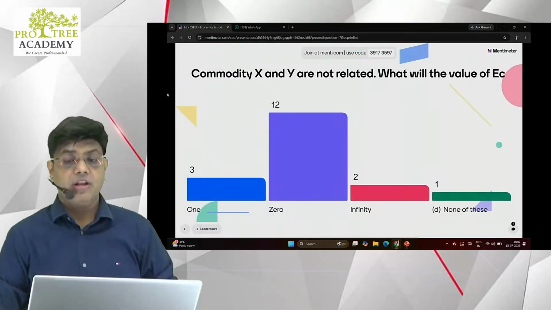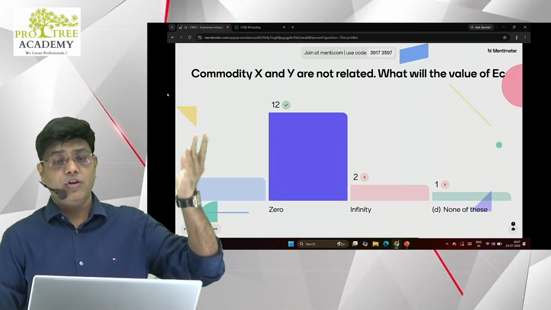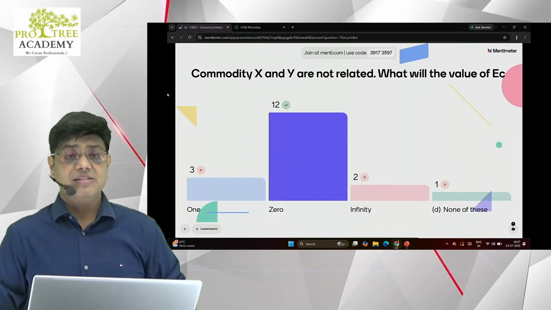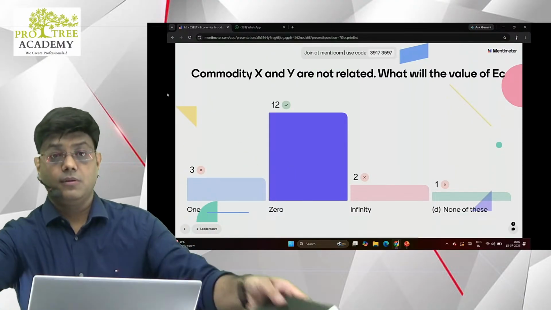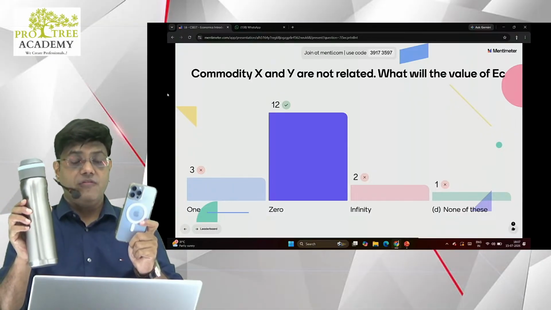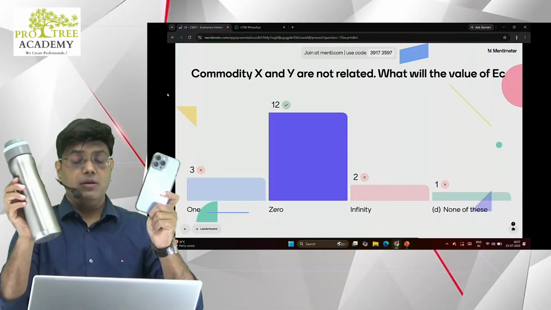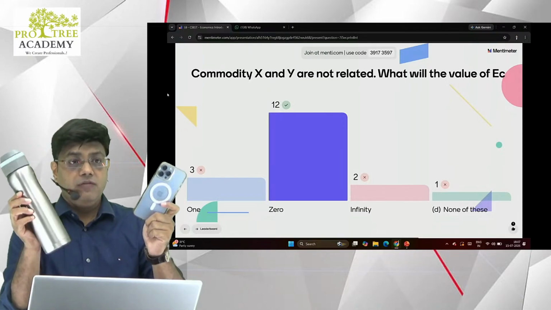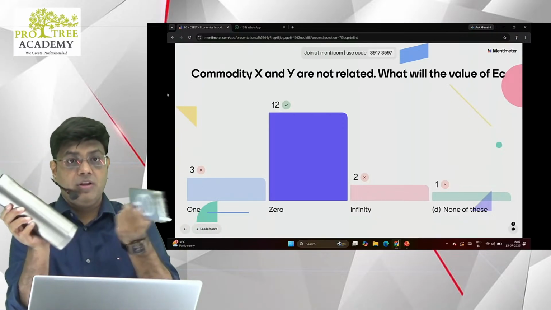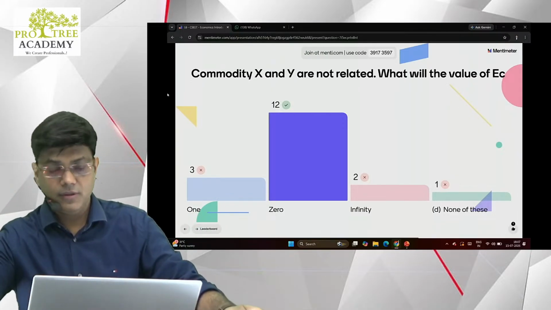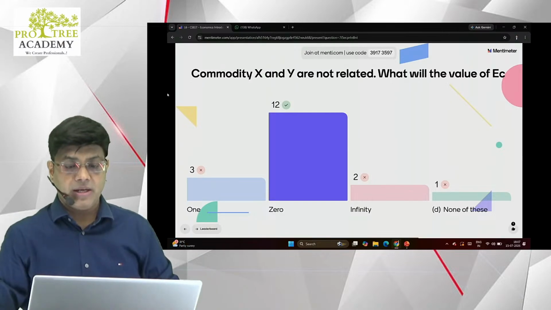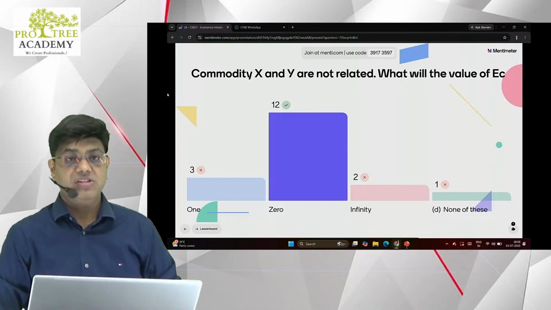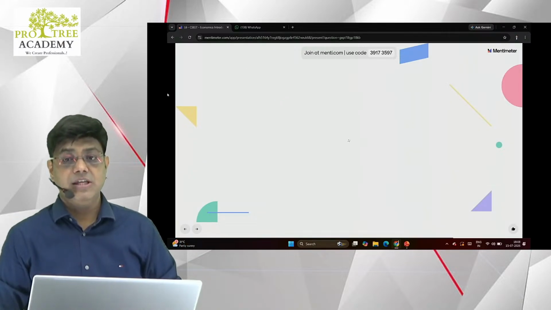Commodity X and Y are not related. What will be the value of EC? The value of EC will be 0. Cross elasticity will be 0. If the price of iPhone increases, what will be the change in demand of this water bottle? It will be demanded no matter what, the products are not related. They are not substitutes, they are not complementary, they are nothing. The value of cross elasticity is 0.